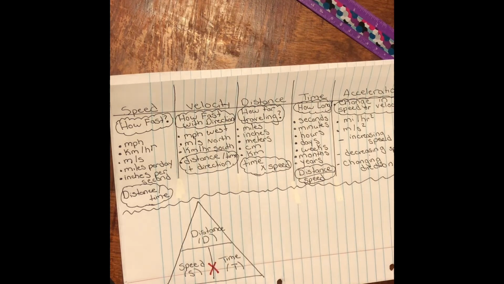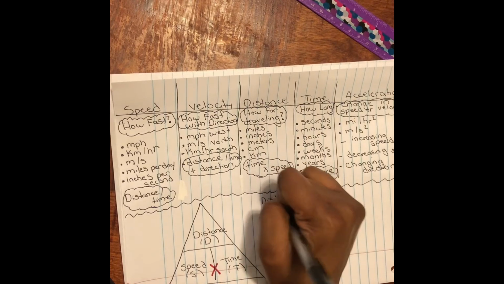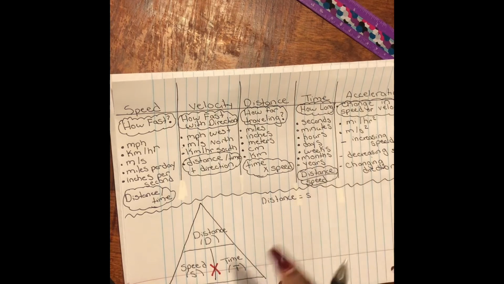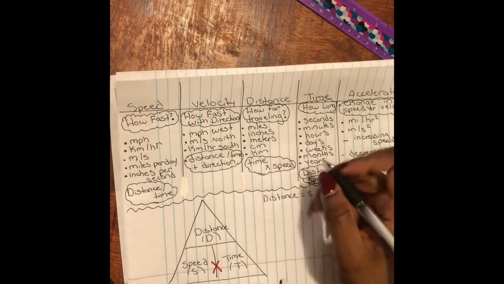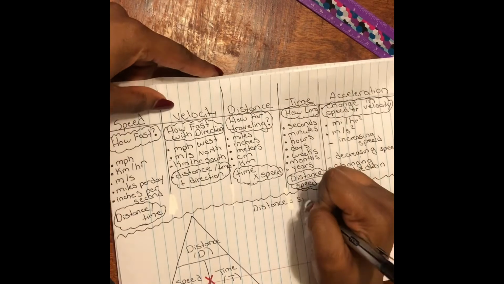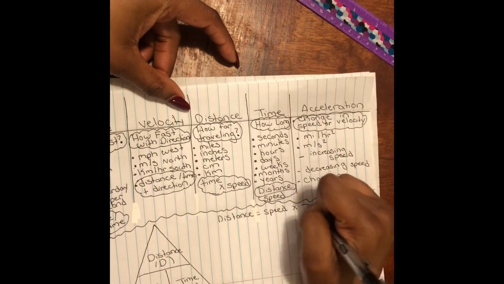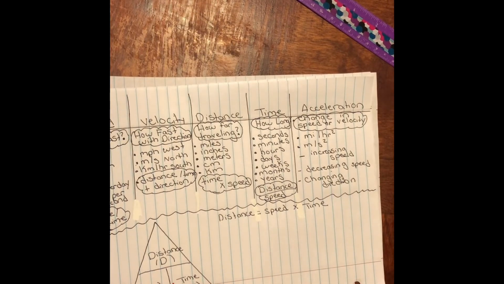And then for my straightforward people, we can actually write this out. So the formula for distance is equal to speed, right, multiplied by time. So let's write that out. Speed times time. Now let's say we're looking for speed.